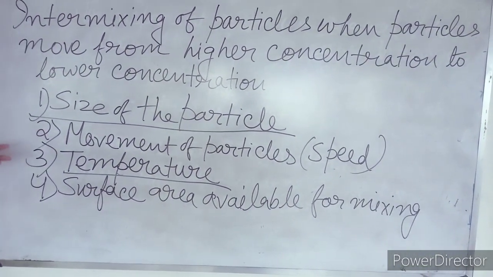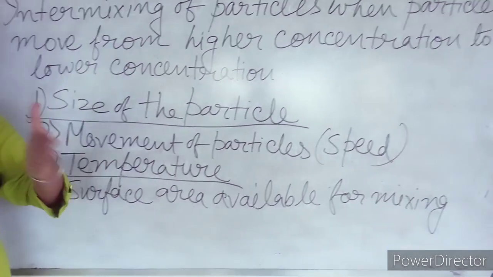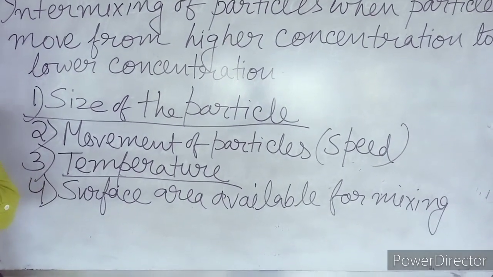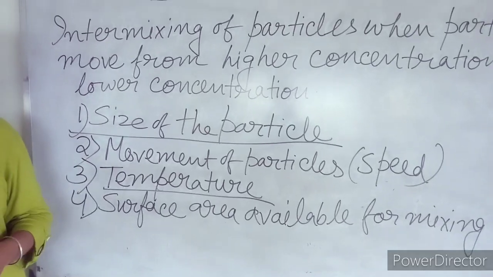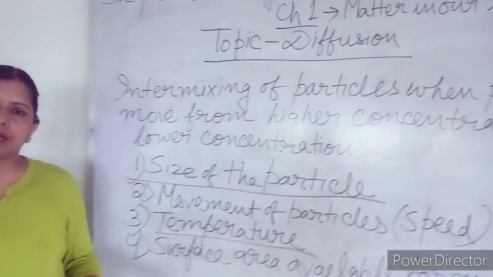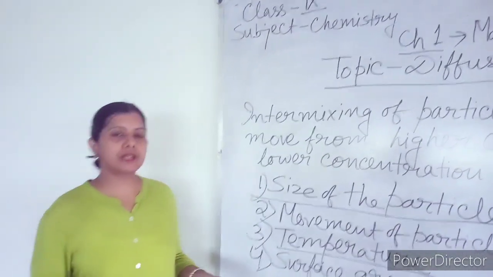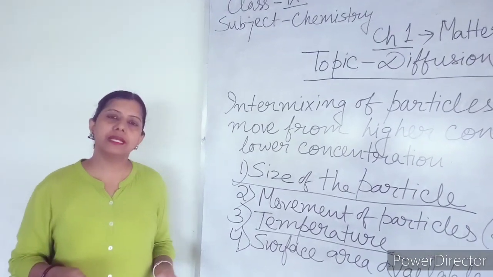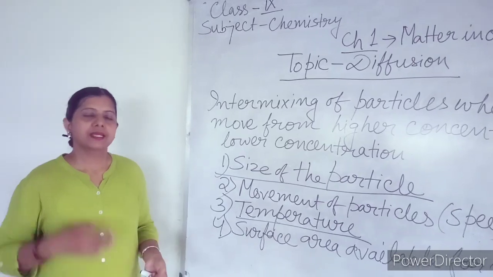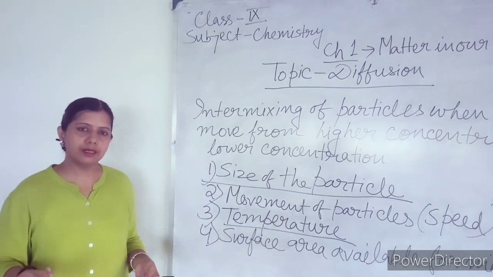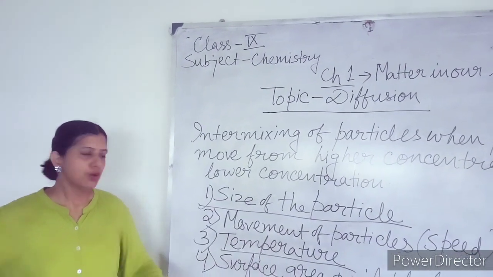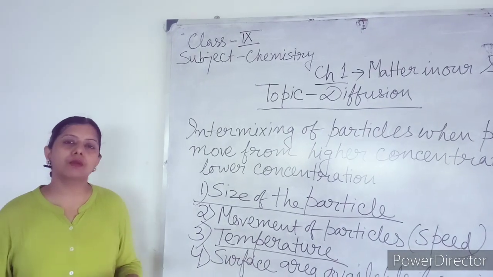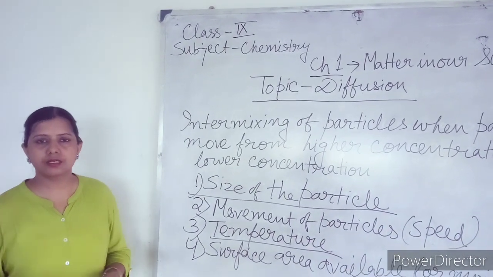In case of two solids, two ice cubes, only one surface is able to attach with another surface. The other portion is not able to attach with each other. So there the intermixing will be less. On the other hand, in case of gaseous particles, surface area is more. More area is there for mixing, so the rate of diffusion is more.